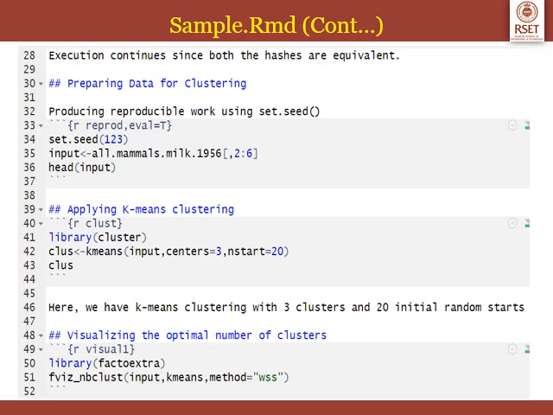Next in line number 46 you have R markdown text: k-means clustering with three clusters and 20 initial random starts. That is just for the understanding of the reader. And then at 48 we have another subheading, and from 49 to 52 you have another R code chunk named visual 1. We are loading library factoextra, and we are plotting the graph using fviz_nbclust. So after this R code, when you execute this, that particular graph will be printed.